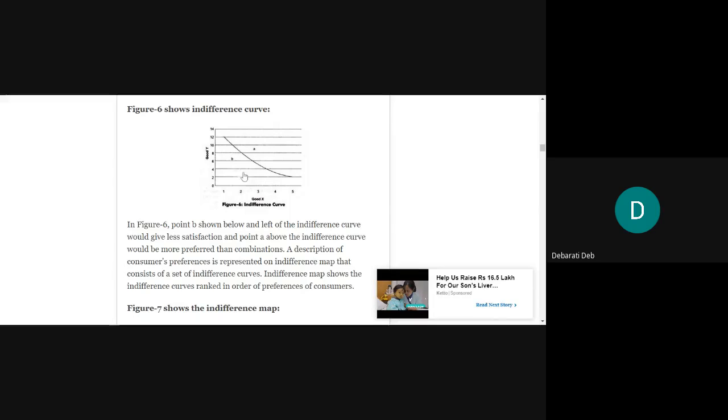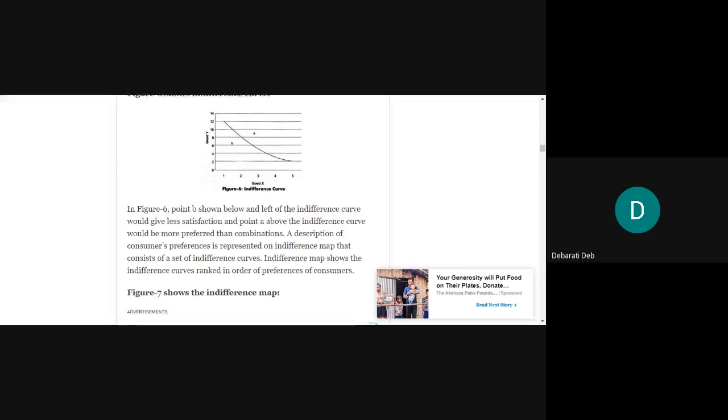Now, when we are saying that there will be low satisfaction, high satisfaction, then there should be an indifference map where different satisfaction curves will be plotted. And then we will be able to say that this is an indifference map. This next figure will show an indifference map.